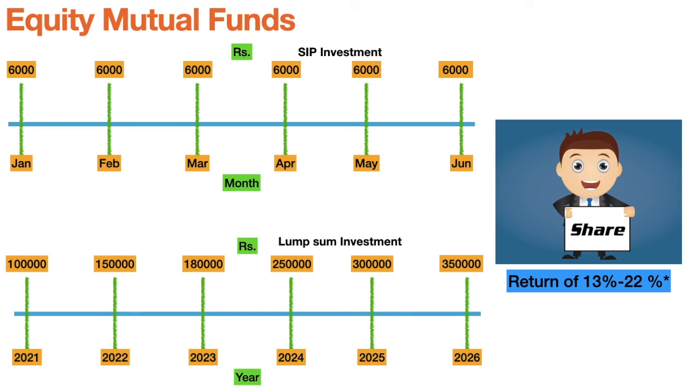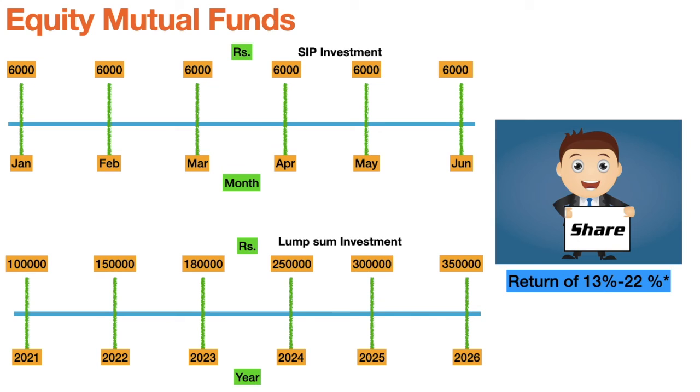You buy a particular mutual fund scheme, and every month you can deposit in that mutual fund, or you can deposit on a lump sum basis, one time. When all the companies in the portfolio perform well, the value of your mutual fund rises, and whenever you feel like selling it, you can sell it.